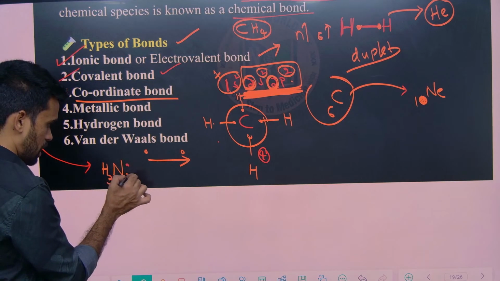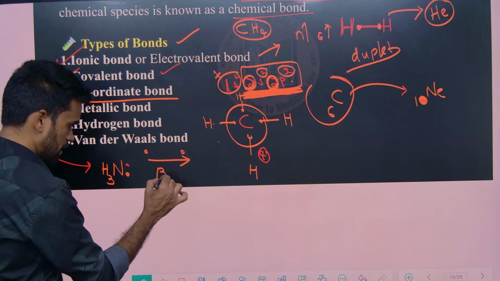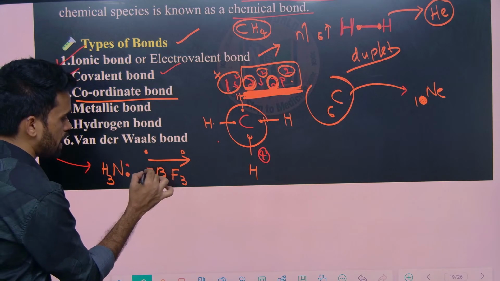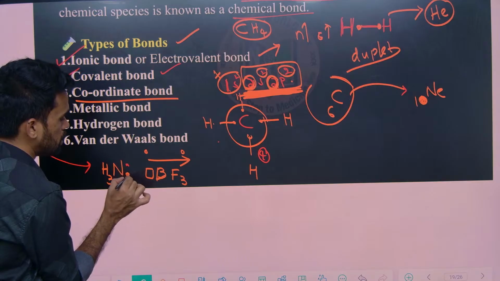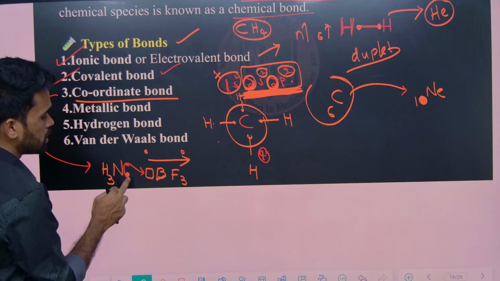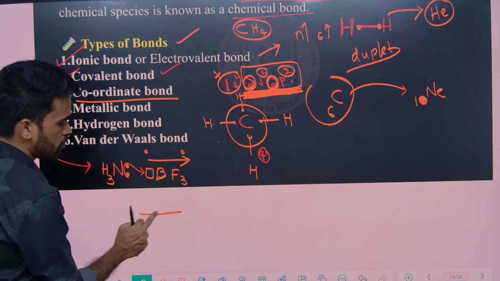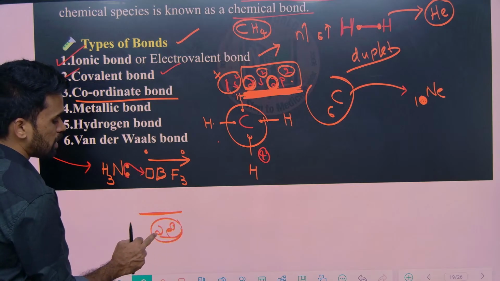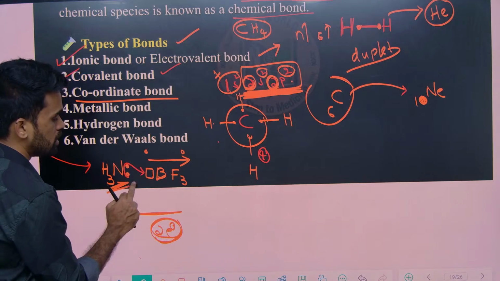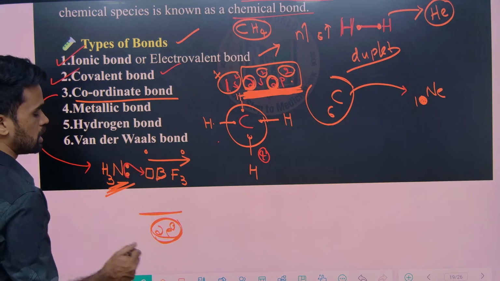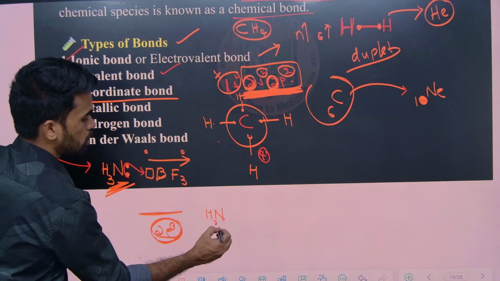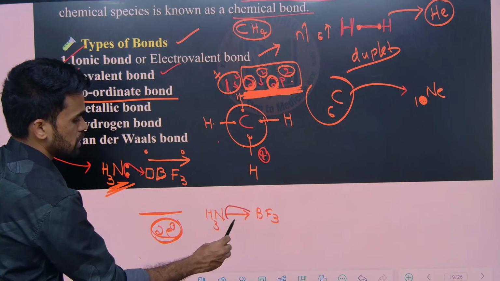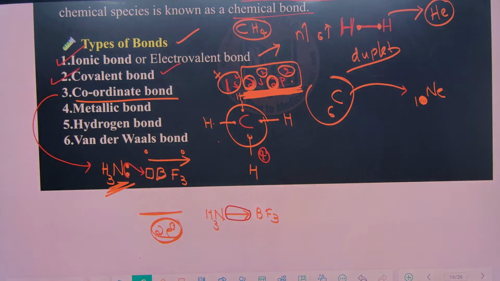For example, here I am taking ammonia for better understanding, and here BF3, or you can take BCl3. Now this boron has one empty orbital. To that empty orbital, this pair of electrons is donated. In order to make a bond, 2 electrons, a pair of electrons, are required. If that pair of electrons is given by only one species, you can say that bond is a coordinate covalent bond. What is that bond called? Coordinate covalent bond, because both electrons are coming from one species only. This is the indication of a coordinate covalent bond. Hope it is also clear.